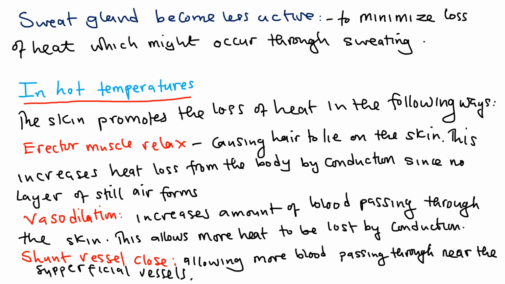Then what is the other one? The sweat gland becomes less active. Now, like I said, the sweat gland produces sweat. So when they are less active, they're not producing much sweat. Now, the sweat from the body carries with it heat. So when the sweat glands become less active, no sweat or less sweat is produced, and this minimizes loss of heat which might occur through sweating. So the sweat gland becomes less active, and all this is in a cold temperature.